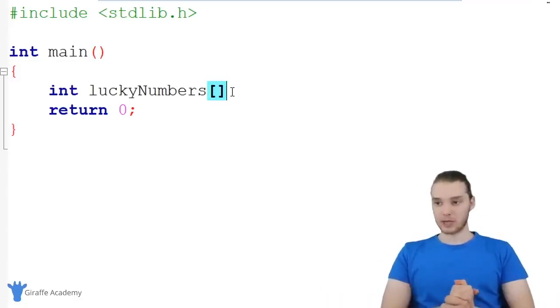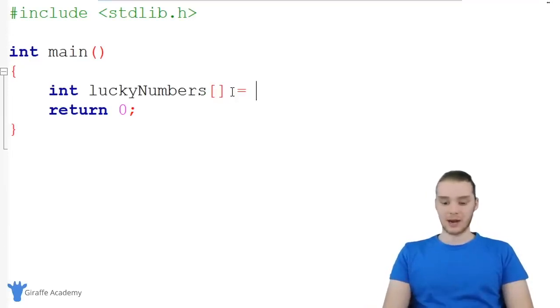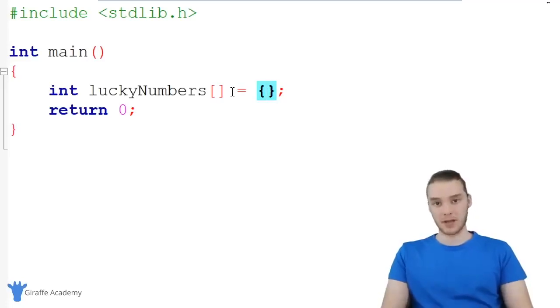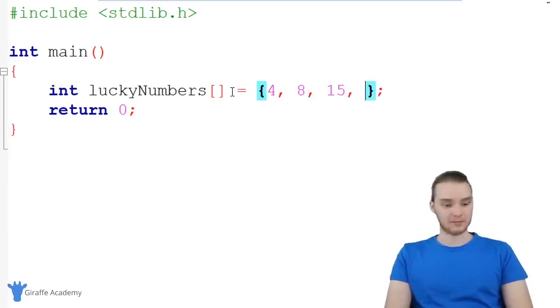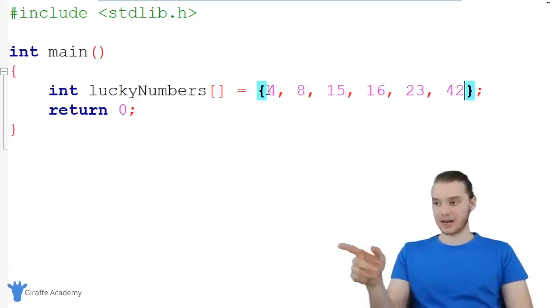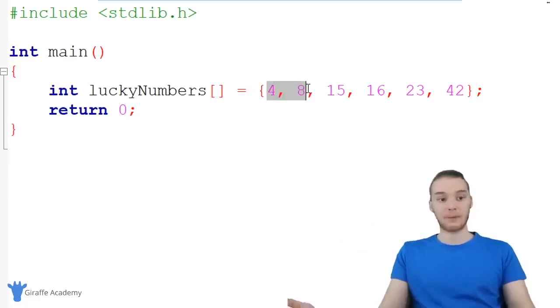Now, there's a bunch of different ways we can create these arrays. The easiest one, though, is to just say equals, and I can make an open and closed curly bracket. Inside of this open and closed curly bracket, I can just start typing out some numbers that I want to put in this array. So we could type out 4, 8, 15, 16, 23, 42. I could basically type out as many numbers as I wanted, and I could store them inside of this array. Over here, I typed out 6 numbers. I could type out 600 if I wanted. The only thing that's limiting me is how many I can actually put in here.